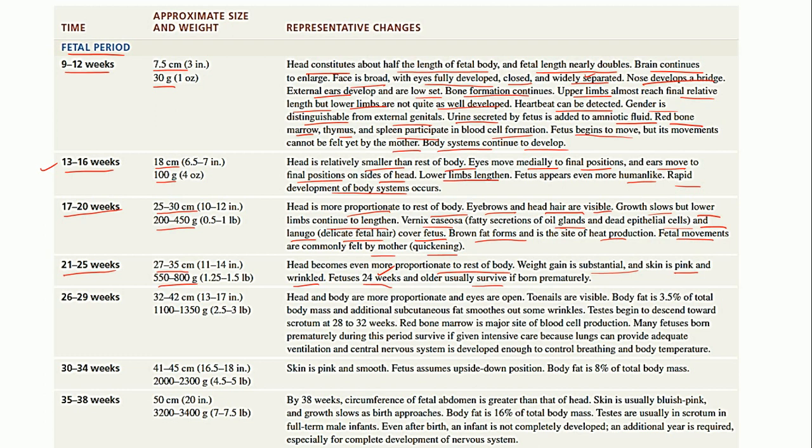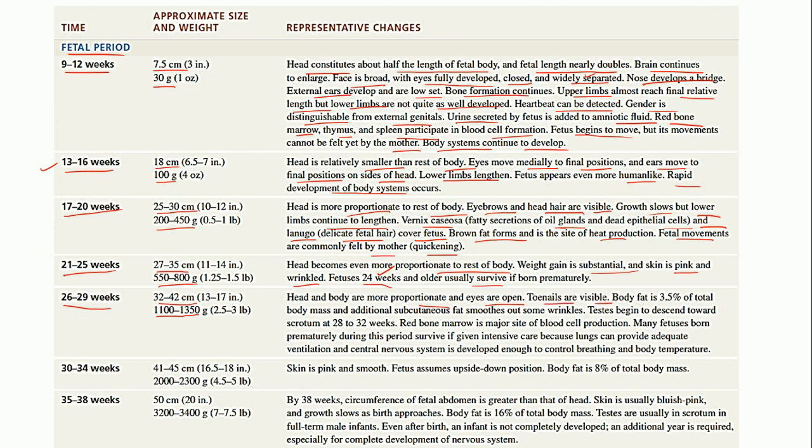Then at 26 to 29 weeks, the fetus is 32 to 42 centimeters in length and the weight is 1100 to 1350 grams. So here head and body are more proportionate. Eyes are open during this stage, and toenails are also visible.